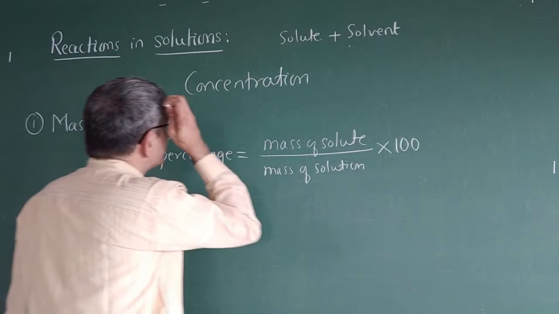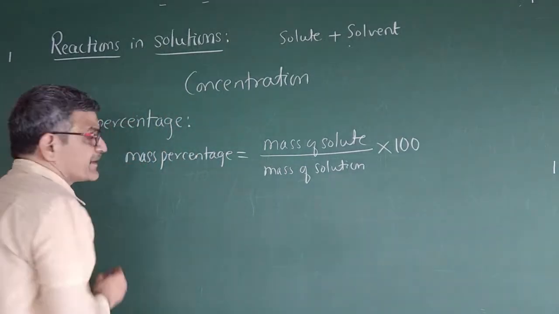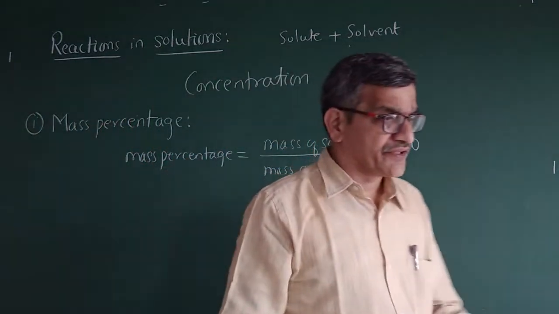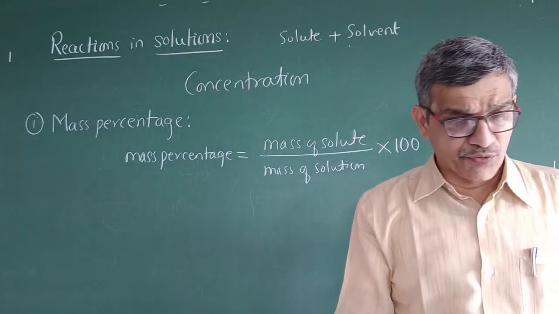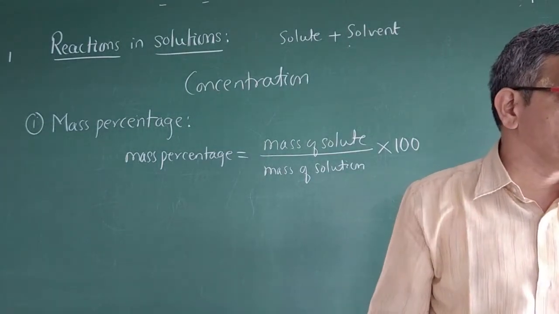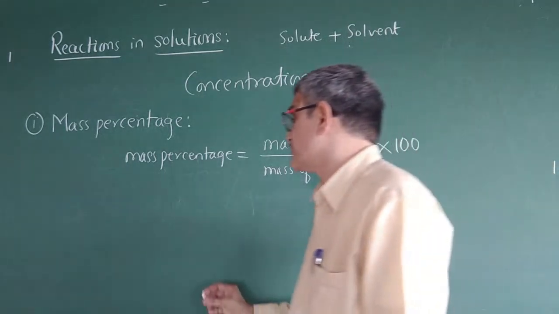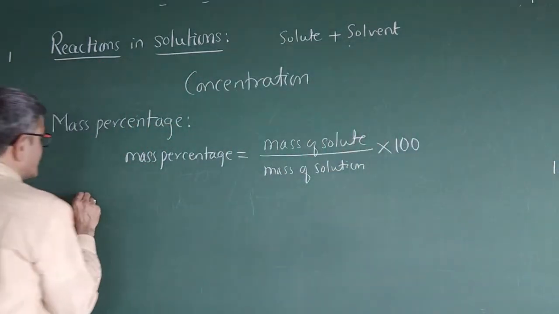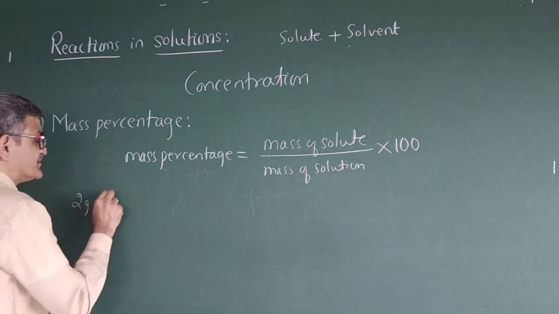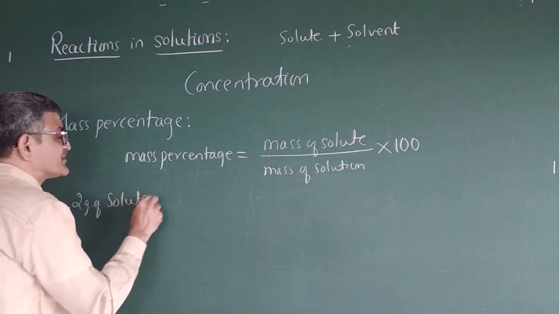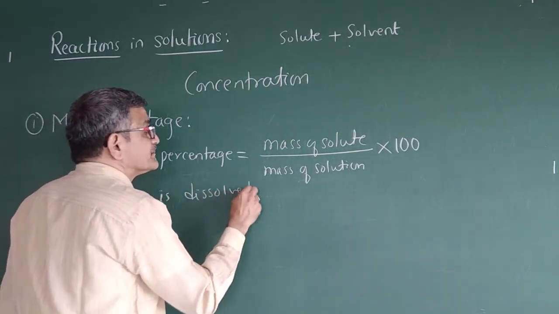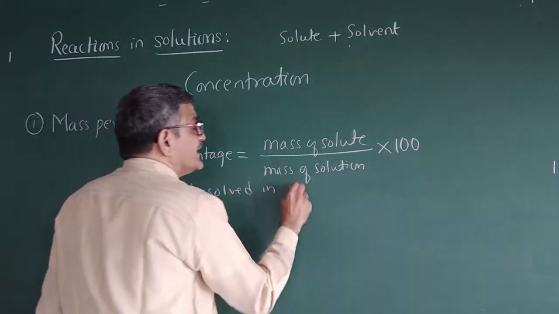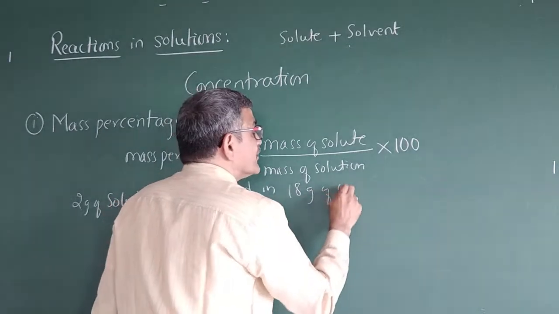For example, calculate the mass percentage of solute when 2 gram of solute is dissolved in 18 gram of water.